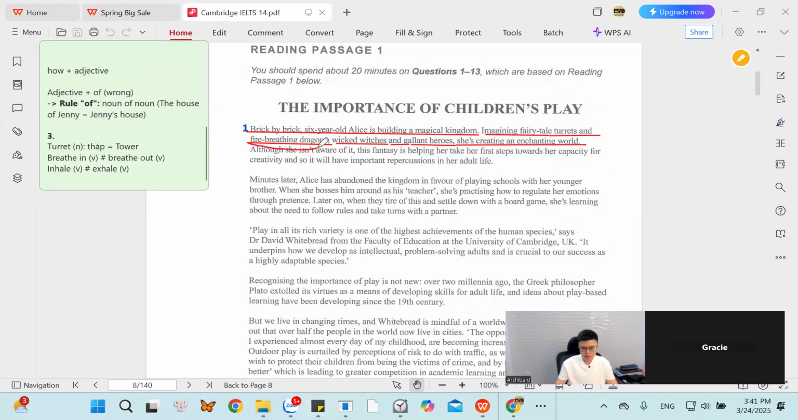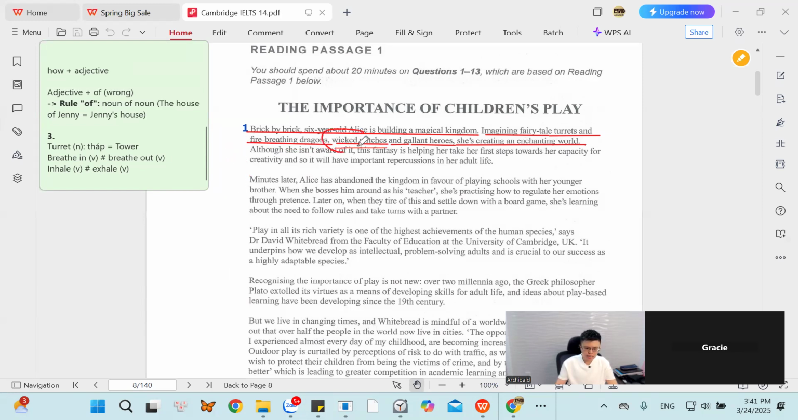If they say fire breathing dragons, please try to use breathe in and breathe out to describe the way that the dragons breathe. So the dragons breathe out the fire. Can you pronounce the word fire? The correct fire.